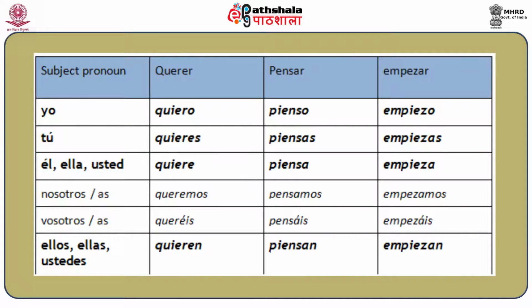So querer, here the querer has got an e, that is q-u-e. So this e will change into ie in the conjugation, and that's why it is conjugated as quiero, quieres, quiere, queremos, queréis, quieren. Same way, pensar will be conjugated as pienso, piensas, piensa, pensamos, pensáis, piensan. Empezar will be conjugated as empiezo, empiezas, empieza, empezamos, empezáis, empiezan.